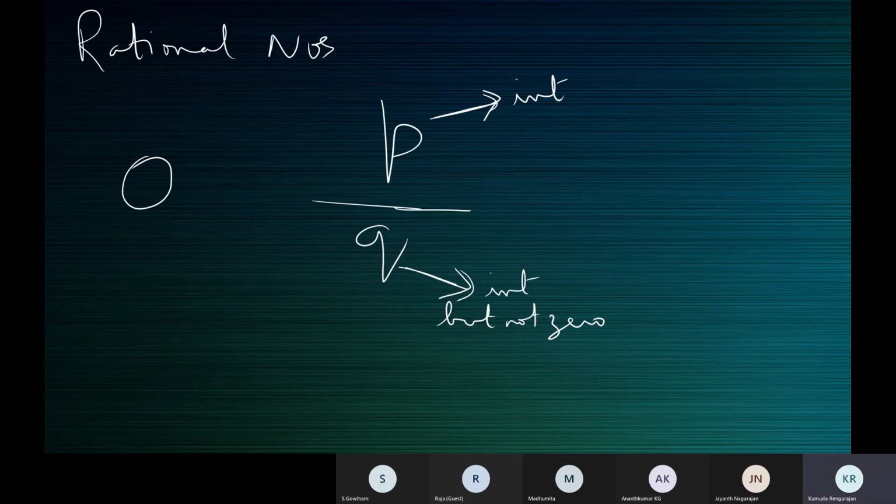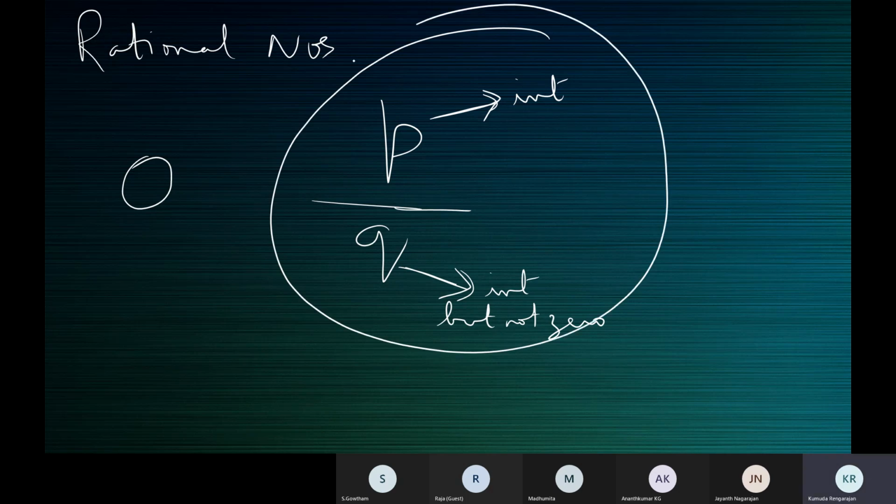Now, children, let's understand if 0 is a rational number. Is 0 a rational number? You should have some rule to understand. In the exam, they will not ask you the very same question. The question will be different. So there should be some rule to decide if a number is a rational number or not. So what is the rule? This is the rule. Use this rule and check 0.